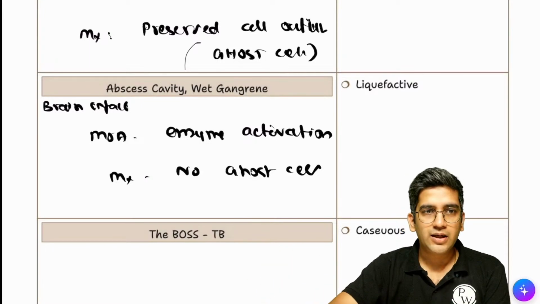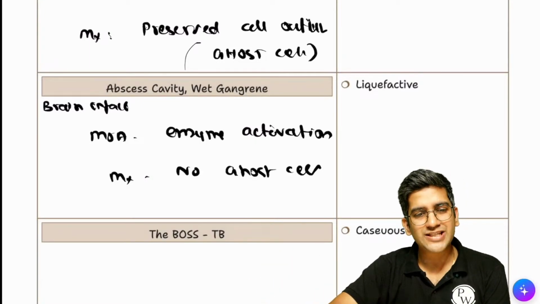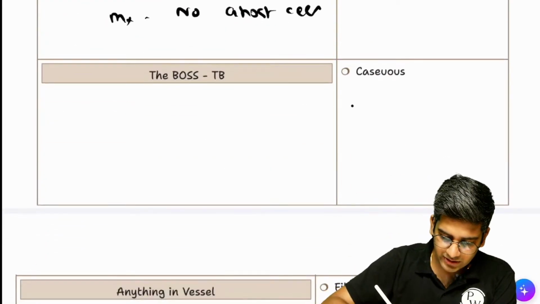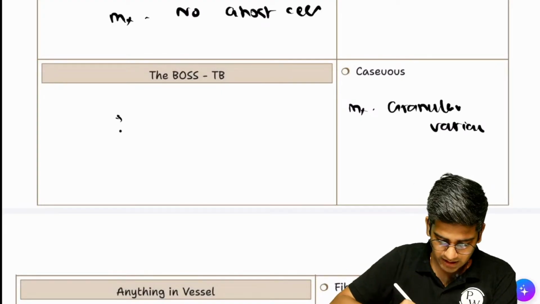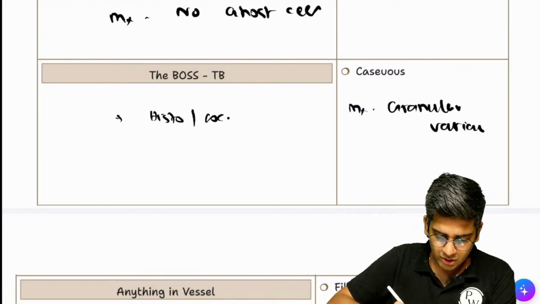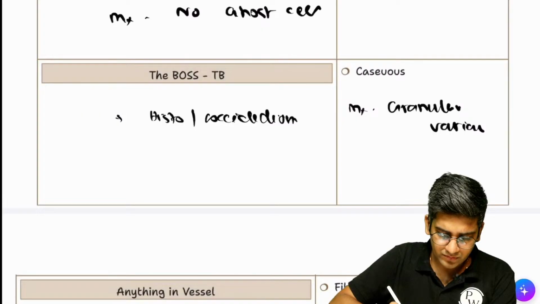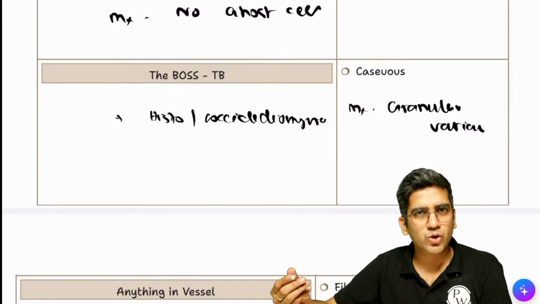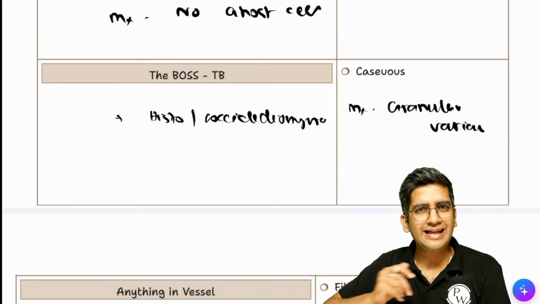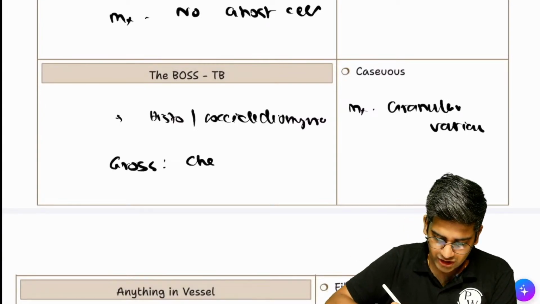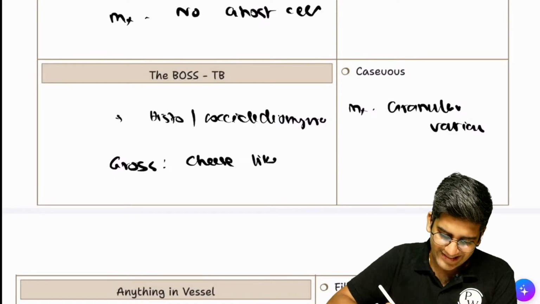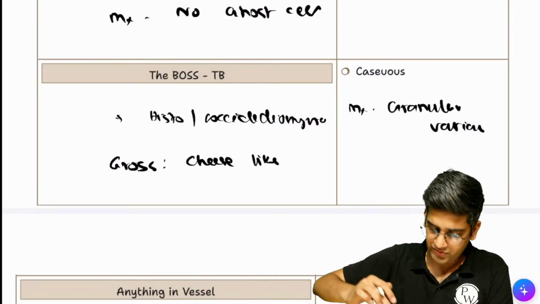Perfect. Third is caseous necrosis. Caseous was actually a subtype of coagulative necrosis. What I'll see in microscopy is a granular variant of necrosis. The boss is TB, right? But any other examples for caseous necrosis? Yeah, histoplasmosis, coccidioidomycosis, even a bit of neuritic leprosy can also have caseous necrosis. Microscopy will be a granular variant of coagulative necrosis. And grossly, that's a unique part here, it's cheese-like, a whitish to yellowish color of necrosis. That is caseous necrosis.